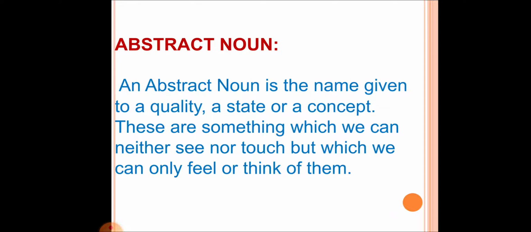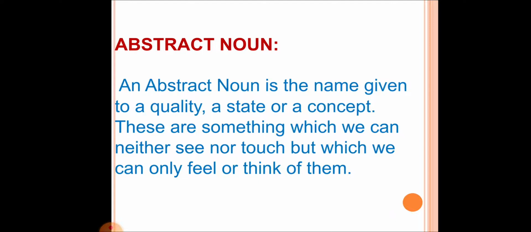These are something which we can neither see nor touch, but which we can only feel or think of. Now think of those words which we cannot see. Here the first word that comes to our mind is God. But here we are talking about a quality, not someone eternal.